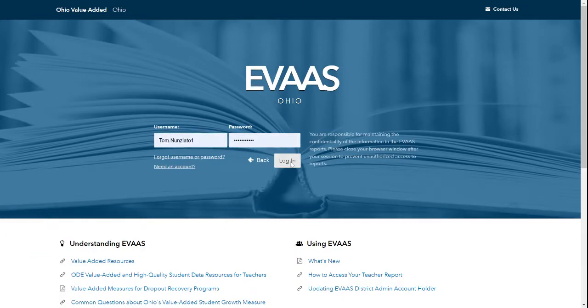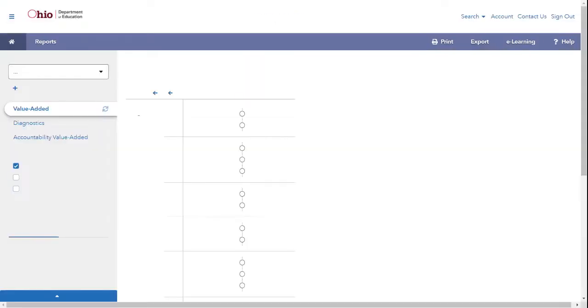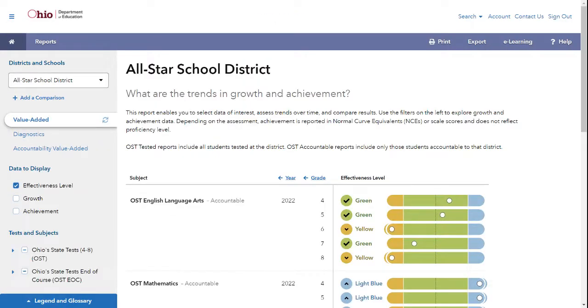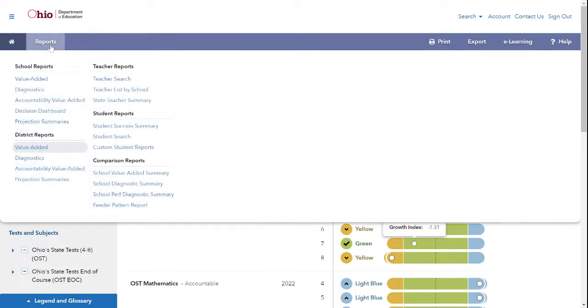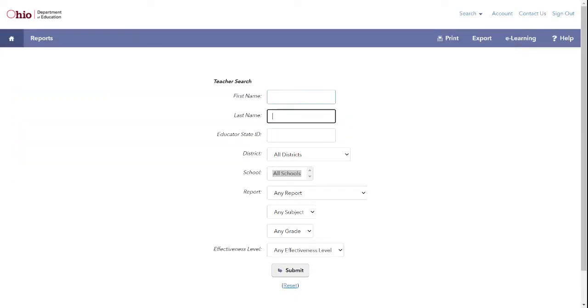and we are going to be looking at a dummy practice account, but the information will look very similar to yours. When you first log in, you're going to find that you're on the dashboard of the district. I'm going to come up to reports. And in my case, I'm going to do teacher search.